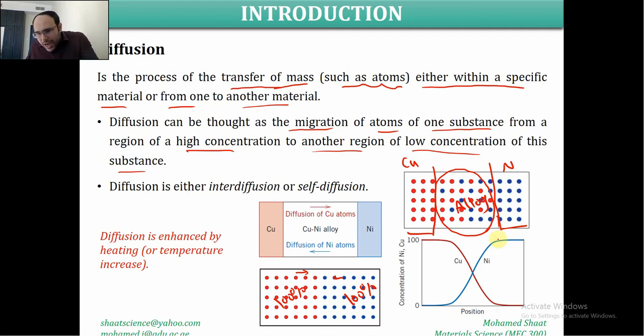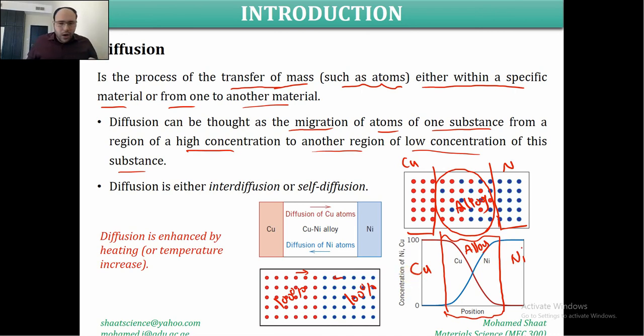So anyway, you're going to have one side with very high concentration, 100%, and the concentration is going to decrease to be 0 over the other side. The same thing for the copper. We start with 100% concentration, and it's going to decrease to 0% concentration over the other side. And in between, we're going to end up with an alloy. This is over this diagram of the concentration distribution over the position. In the middle here, we're going to end up with an alloy, but here we're going to end up with 100% nickel, 100% copper. Make sense? How can we achieve this diffusion?